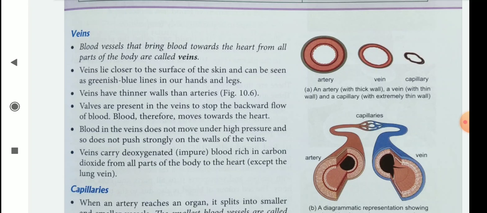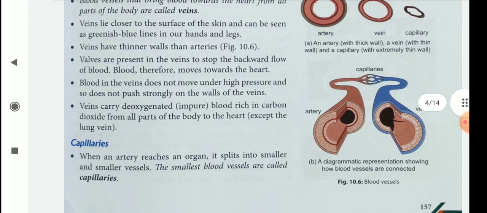Then the last one is capillaries. When an artery reaches an organ, it splits into smaller and smaller vessels. The smallest blood vessels are called capillaries. So children, you remember, the smallest blood vessels are called capillaries.